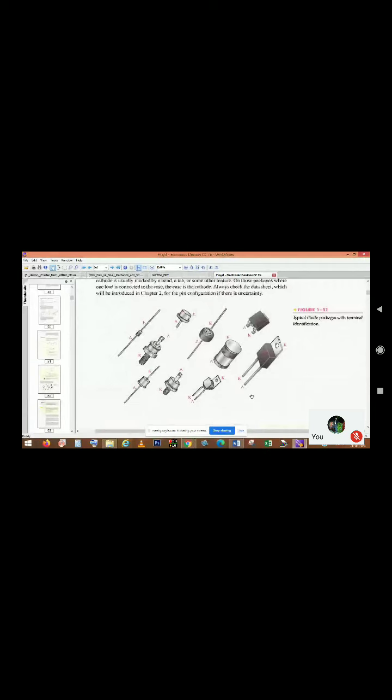I am not going to that portion. Some numericals are there, and I will also share them with you. So these are the different kinds of typical diode packages with terminal identification. The identification is from the notch, and from this notch you can easily identify the p-type region and the n-type region.